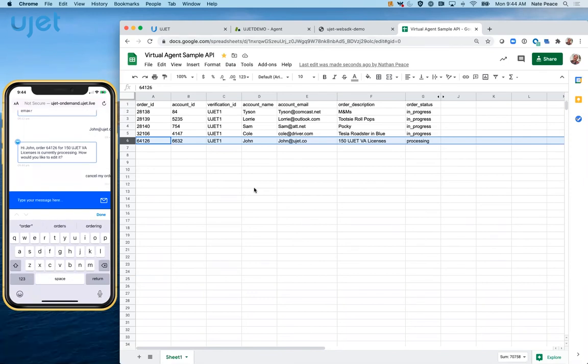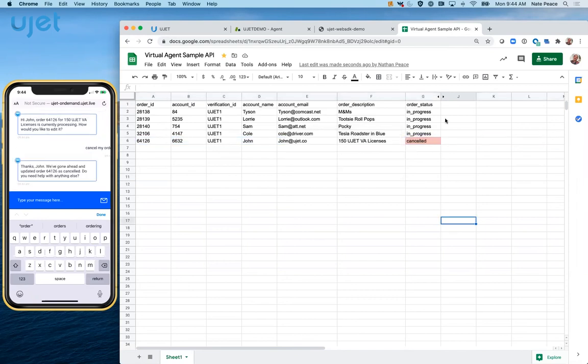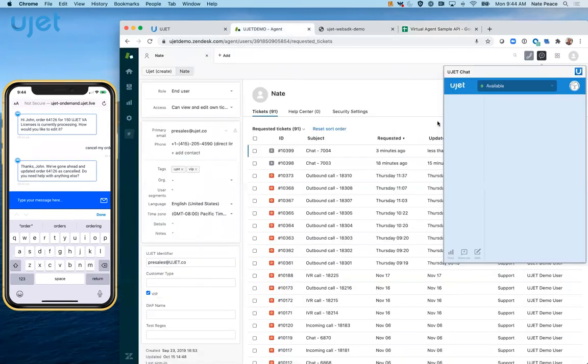And what it's going to do is look for the intent of that, and it can again process that API in real time. And there we see that the order was canceled. Now, maybe that wasn't enough. Maybe I still need more help. I could escalate to an agent. I can maybe say chat with agents. I could say maybe I need help. Or if we enabled, we could even have a button that this user could click to escalate to an agent.